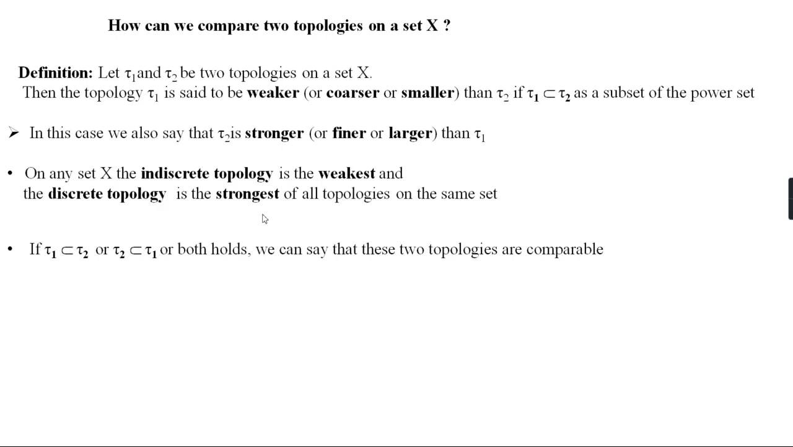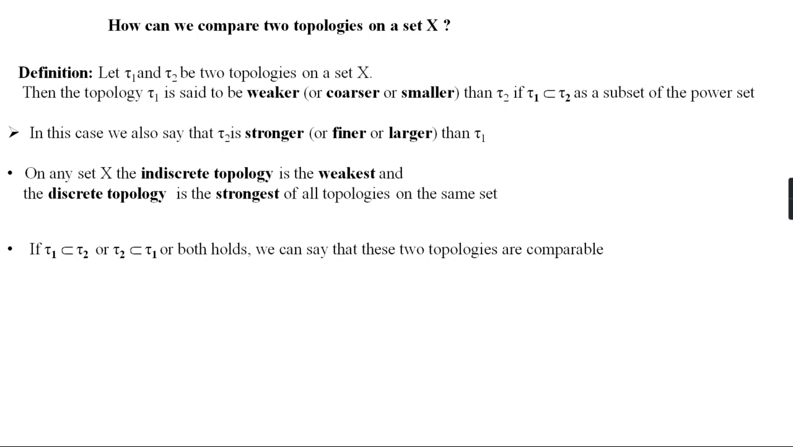Then we come to the point of comparison. If τ1 is contained in τ2, or τ1 is weaker than τ2, or τ2 is contained in τ1, τ2 is weaker than τ1, or both hold. Sometimes both may hold. If one of the cases occurs, we can say that these two topologies are comparable. That means τ1 and τ2 are comparable if either τ1 is contained in τ2 or τ2 is contained in τ1, or both may be holding.